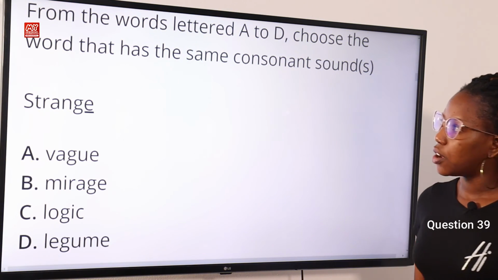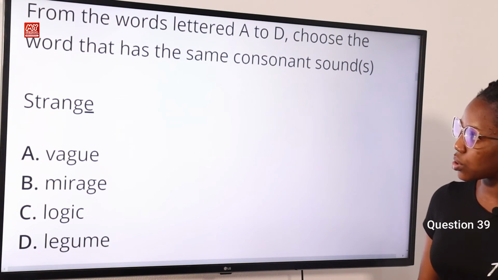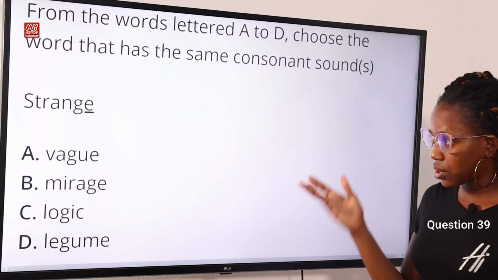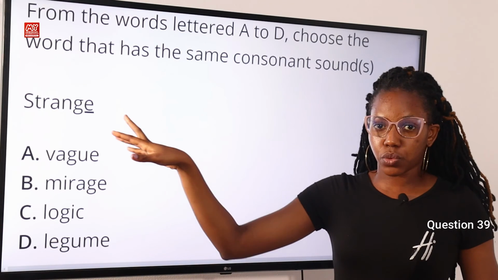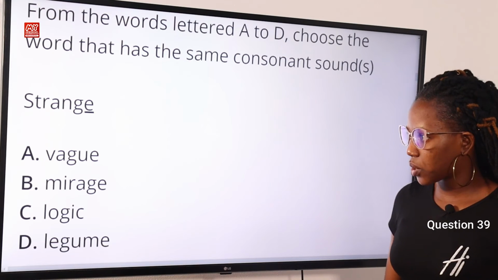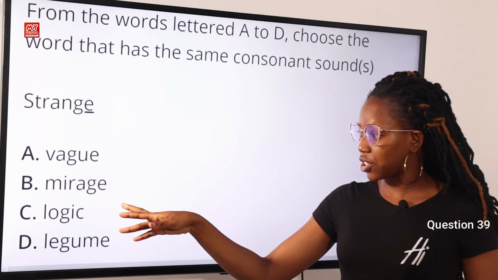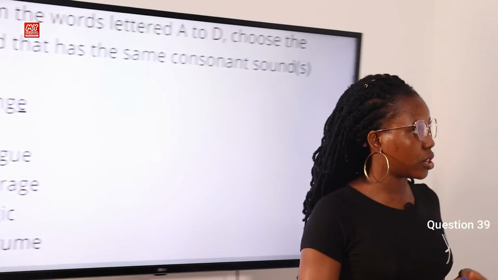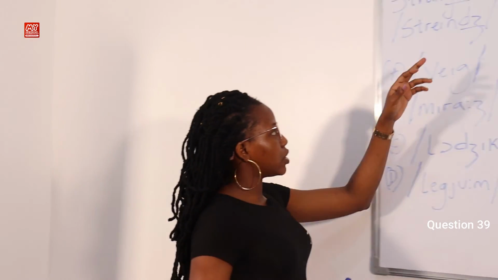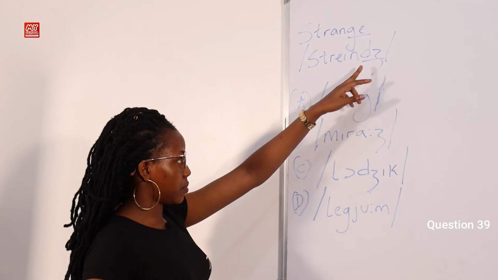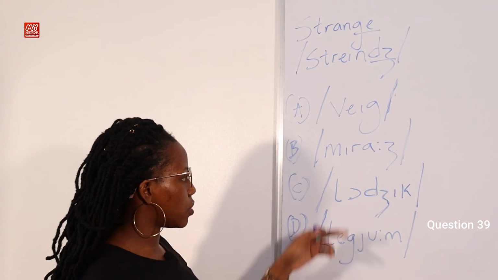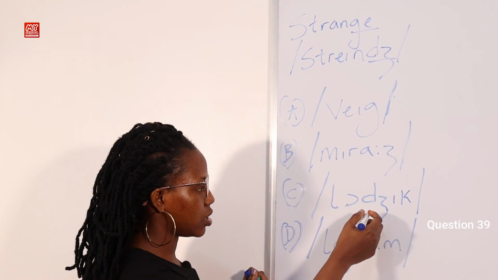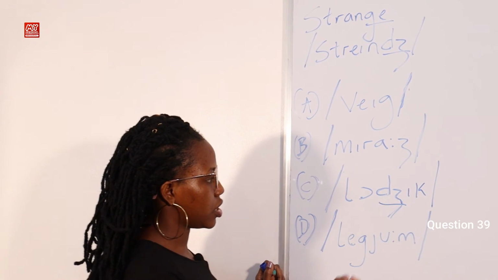Question 39. From the words lettered A to D, choose the word that has the same consonant sounds. The word is strange with letter GE underlined. Option A, vague. Option B, mirage. Option C, logic. Option D, legume. Now let's go back to the board for the transcription. So we have the letter GE articulated as J, and we can see the sound in option C, logic.